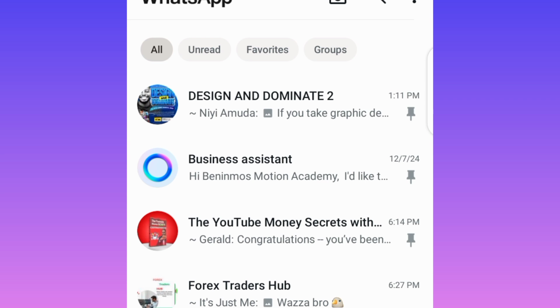So what you do is that you select the 3 chats that you have pinned. It's very easy and simple if you pay attention. Under normal circumstances, WhatsApp only allows you to pin 3 chats, but with this trick you can pin as many chats as you want. So pay attention. You select the 3 chats that you have pinned.